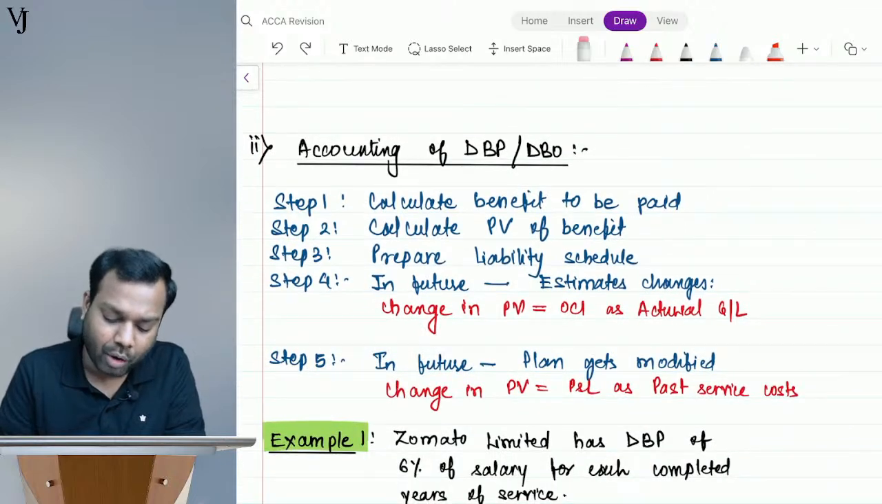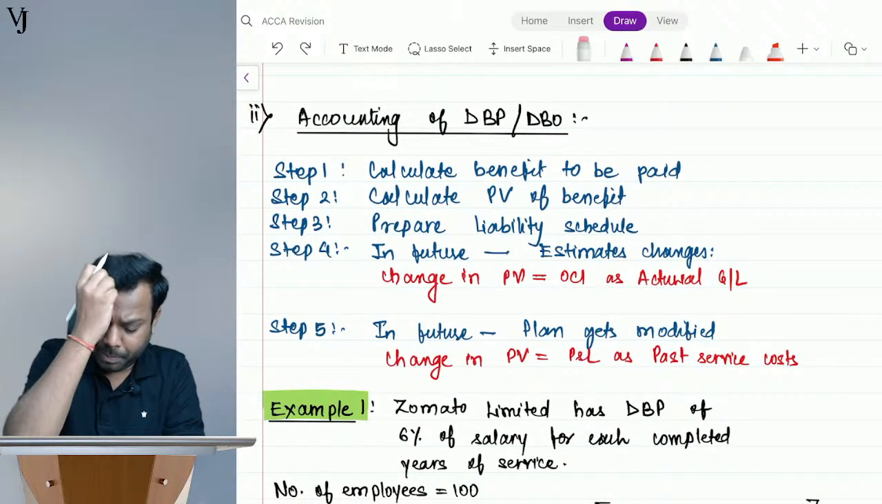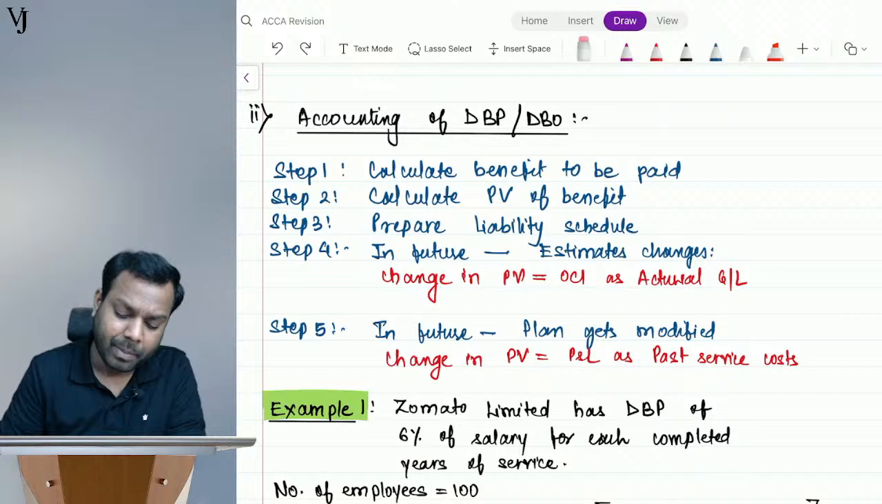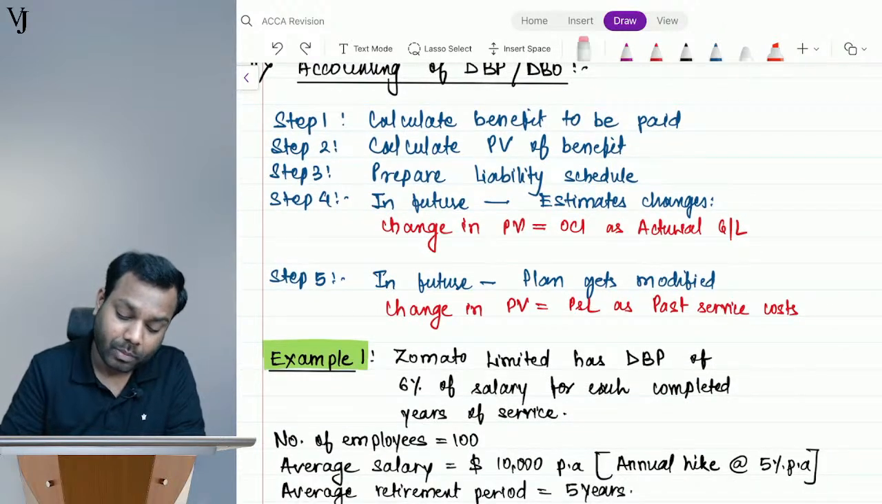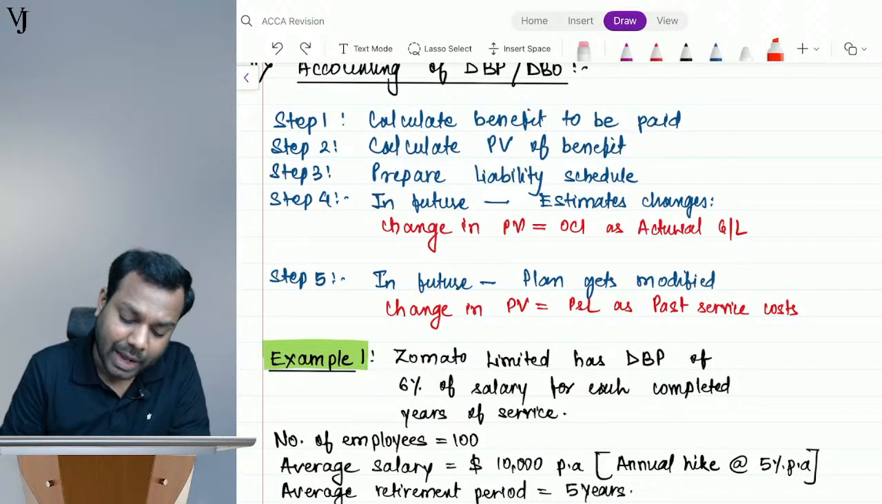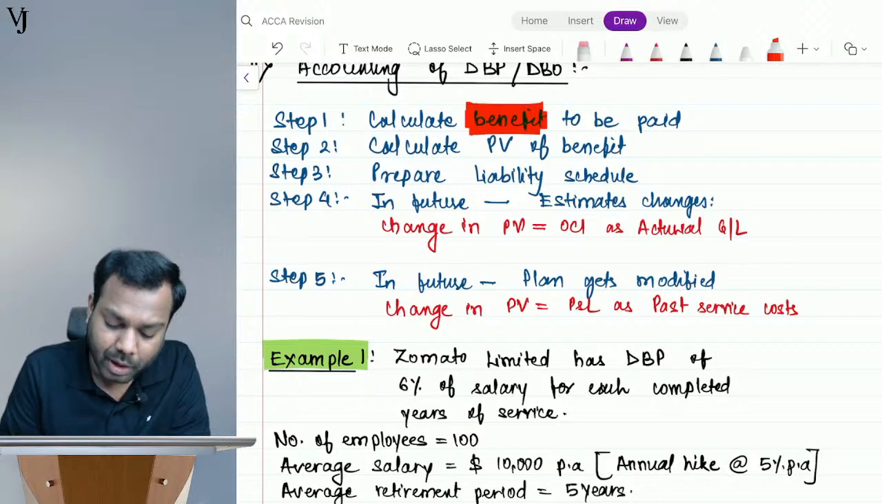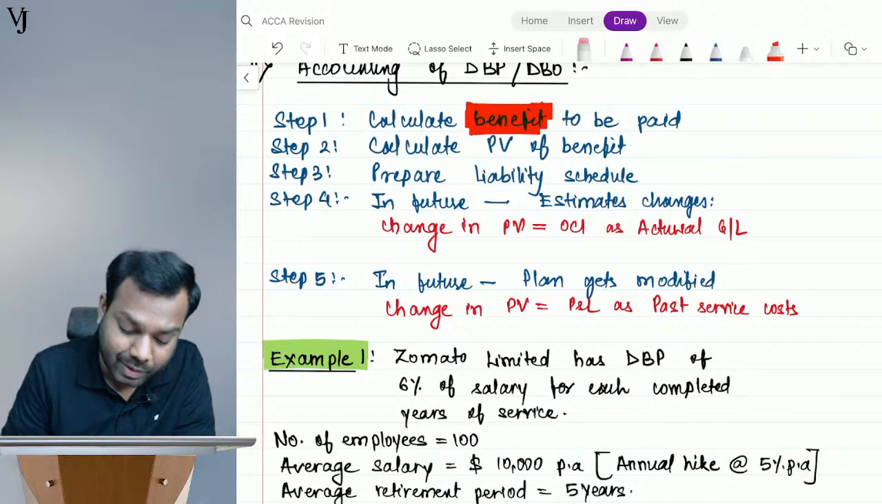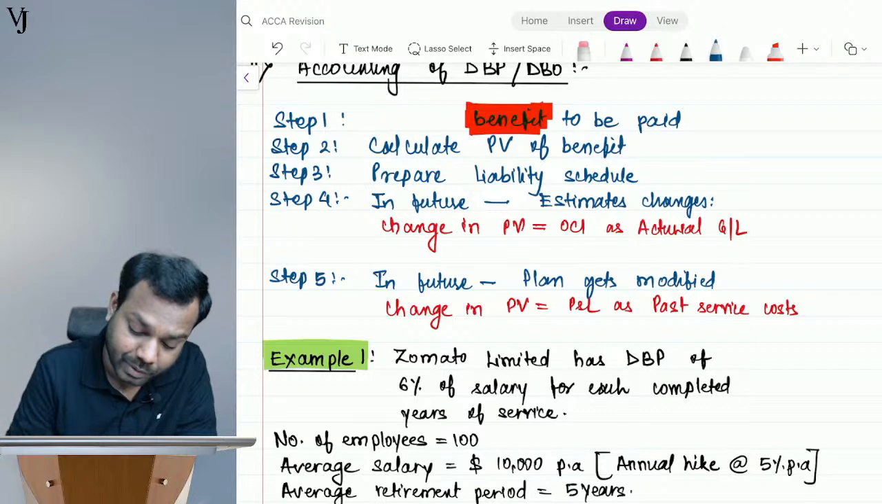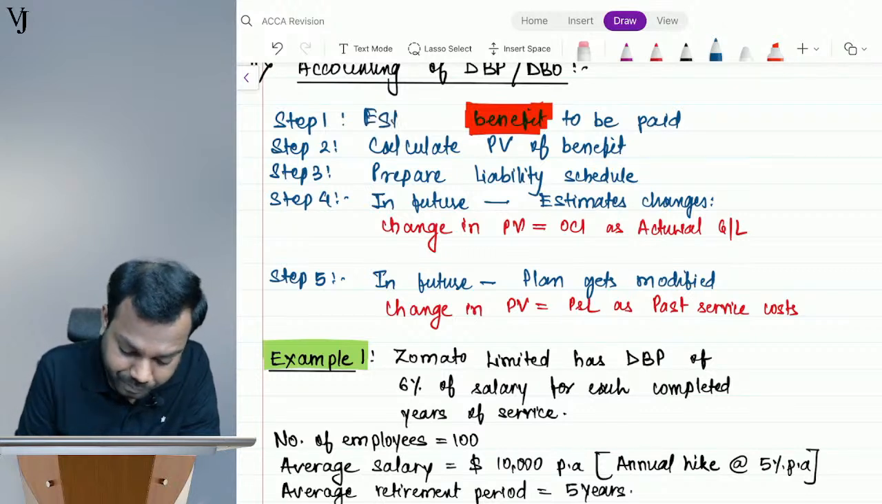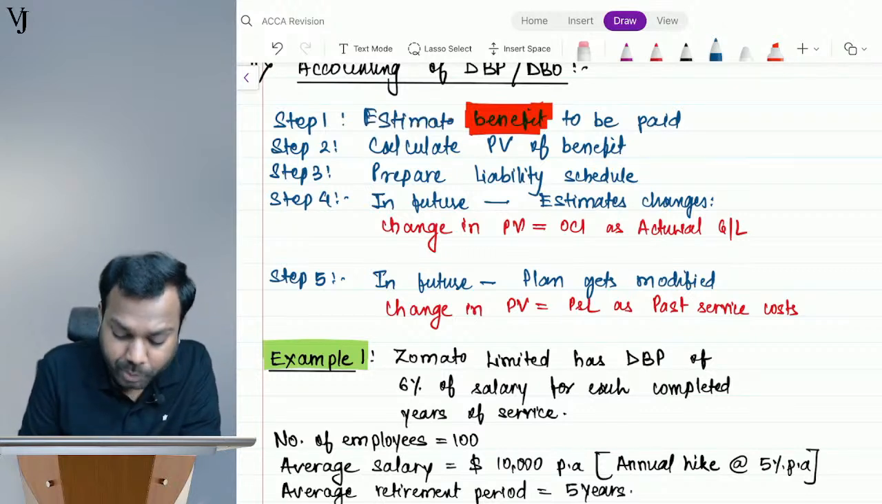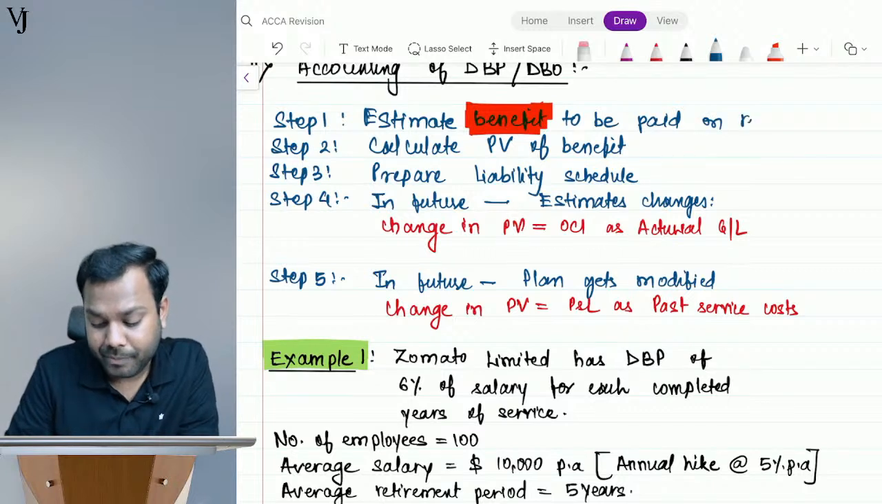Now what is the accounting? How does the accounting happen for DBP or DBO, defined benefit plan, defined benefit obligation? So first you have to calculate the benefit that you have to pay. Rather than saying calculate, I'll say estimate the benefit to be paid on retirement.